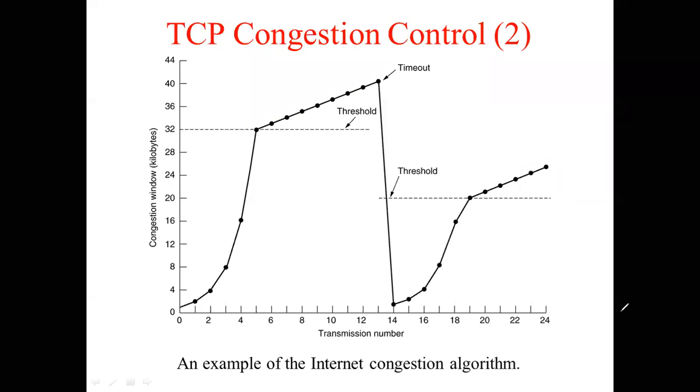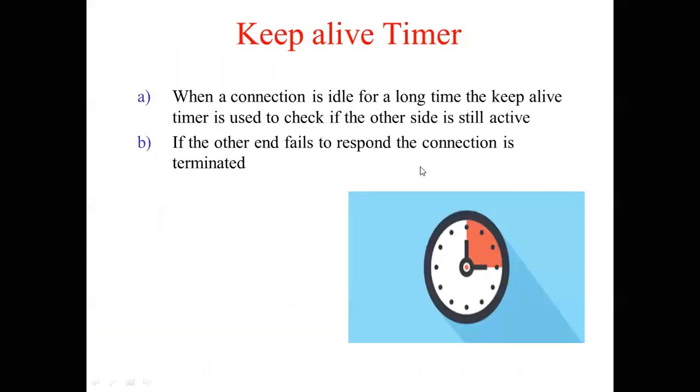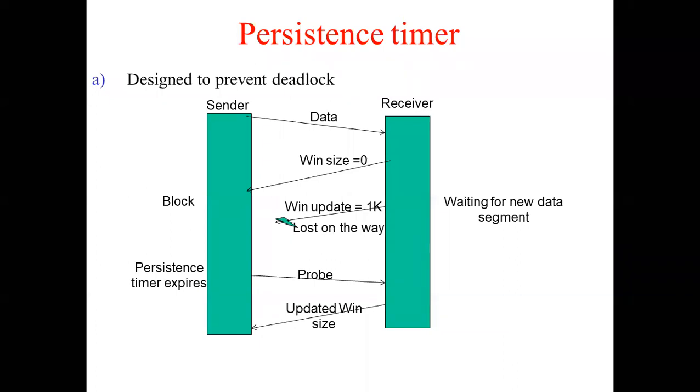Ma'am, in the timer, second type of timer was there. Yeah, I'll go to that. Just 1 minute. Yeah, persistence timer, is it? Yes, tell me. Ma'am, after that second step, when window size equal to 0, then window update equals to 1K lost on the way. Ma'am, that particular part I didn't. Okay, should I repeat it again?